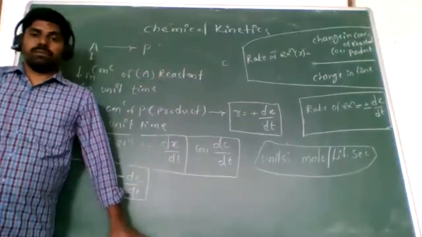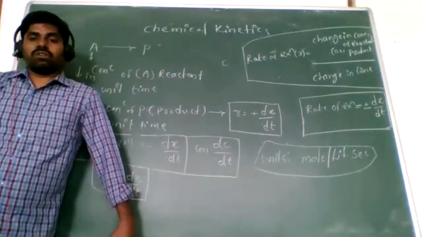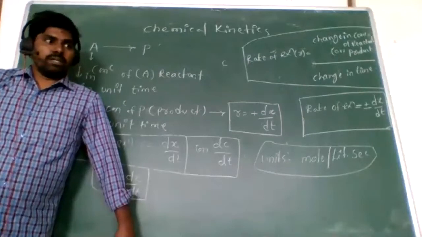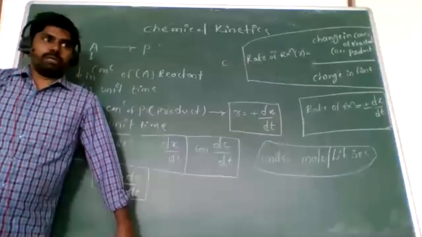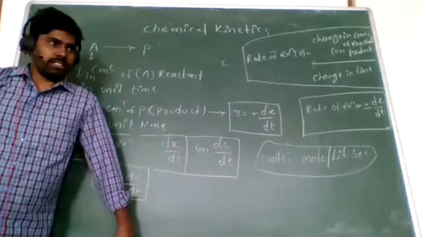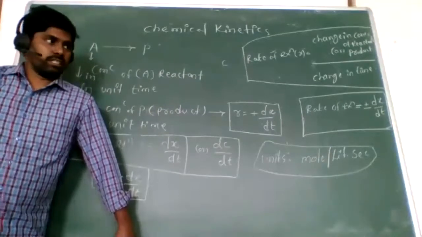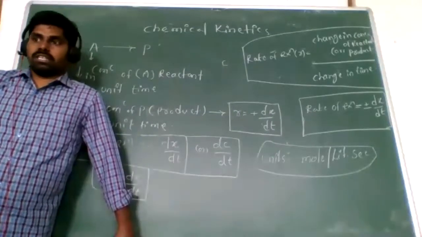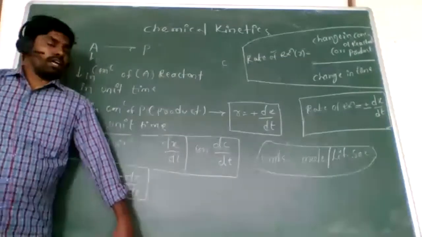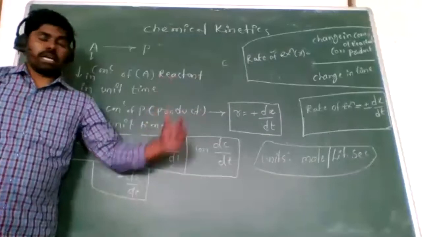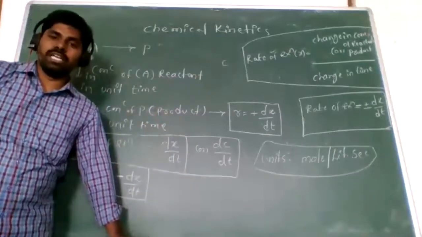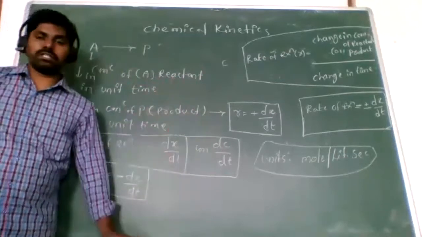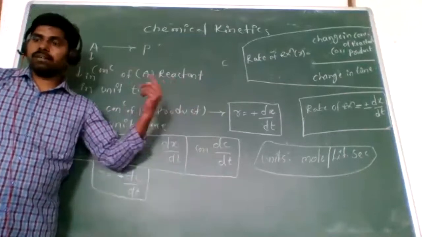Rate of reaction means the decrease in concentration of reactant in unit time. Whatever reaction is going on, for example, the reaction may be completed in 10 minutes or 20 minutes. Depending on the time, the concentration of the reactants decreases within that time. Okay, clear? In the same time, the concentration of the products increases. So here we explain the rate of reaction for reactants and products.